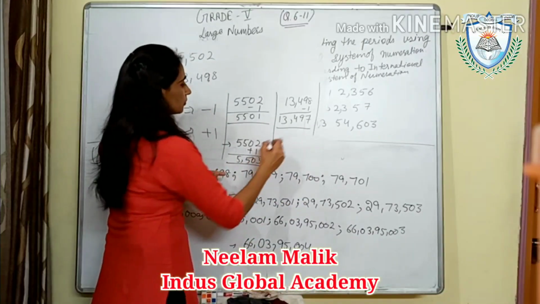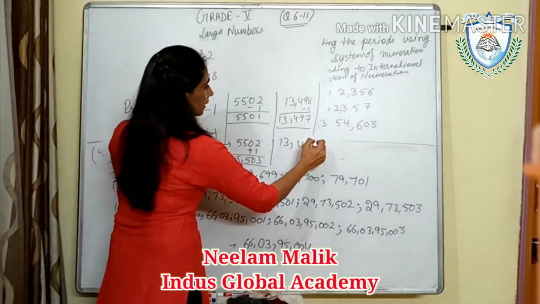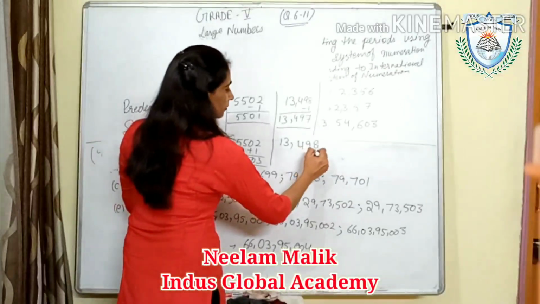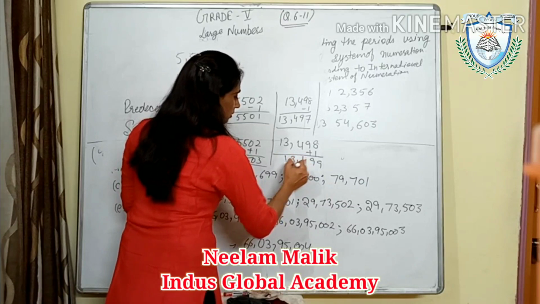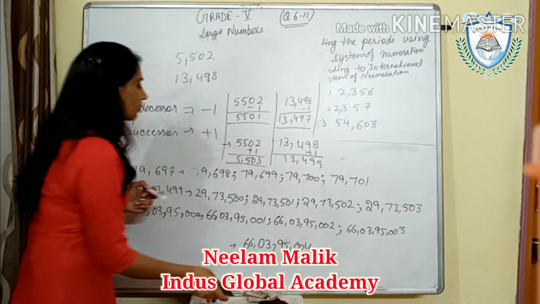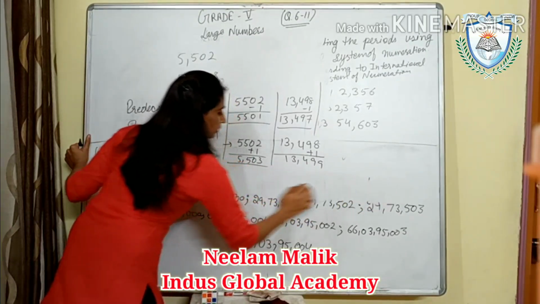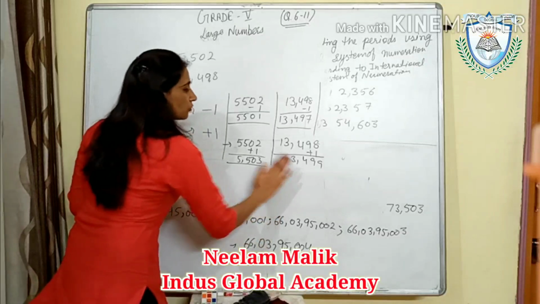This is our 13,498. So what you have to do? Plus 1. Do that. Suppose you have to find out the successor of this number, 13,499.